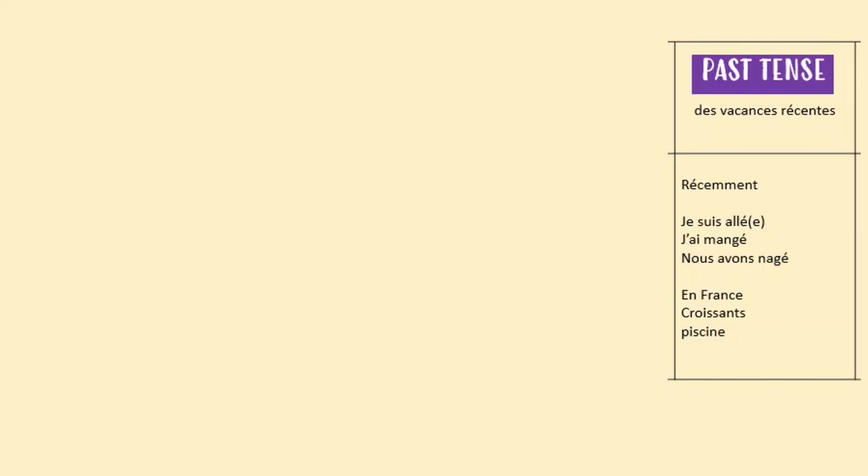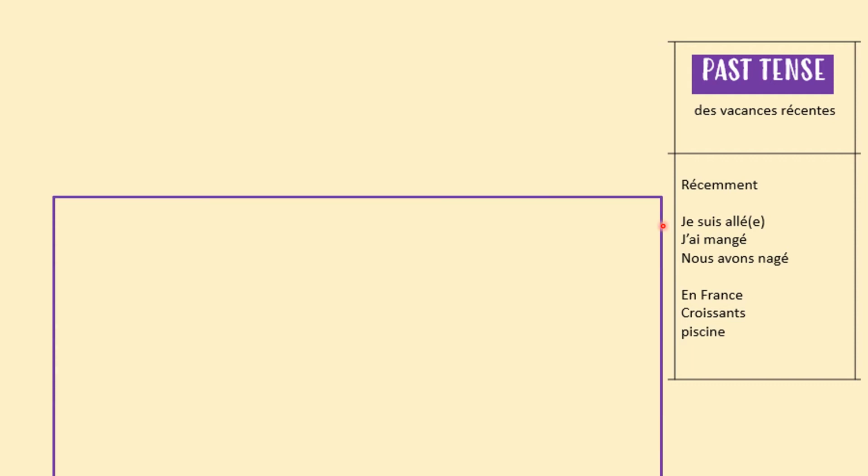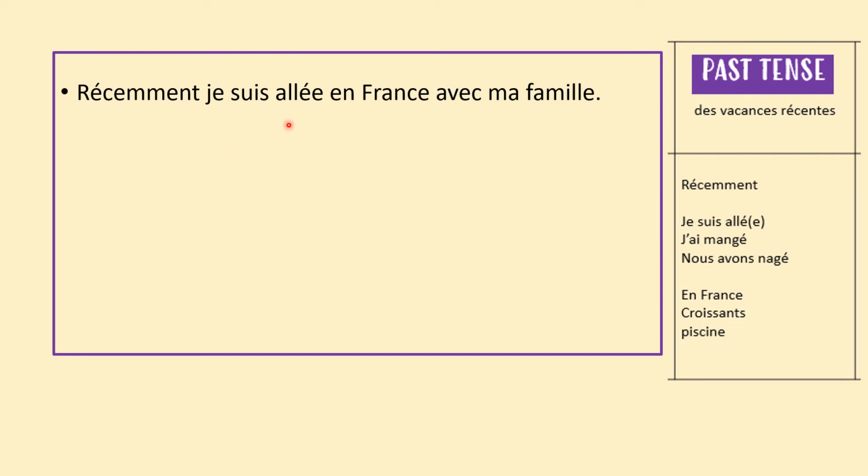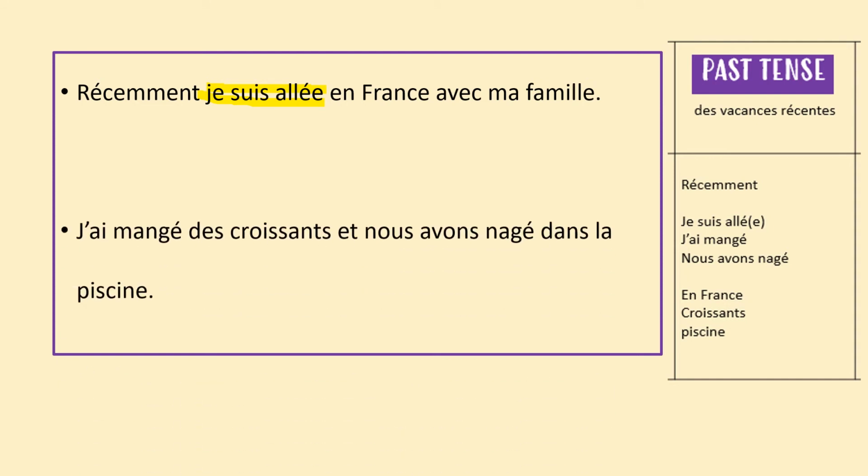Moving on to our next paragraph, the past tense. I have already thought about the past tenses that I know how to use. If I don't know how to write these in the past tense, I simply will not write them. I will only choose past tenses that I am sure of exactly how to write them. So my first sentence is going to be Récemment, je suis allée en France avec ma famille. So recently, I went to France with my family. So I've got one past tense here, je suis allée. So I'm showing the examiner I can do past tense already. I'm off to a running start.